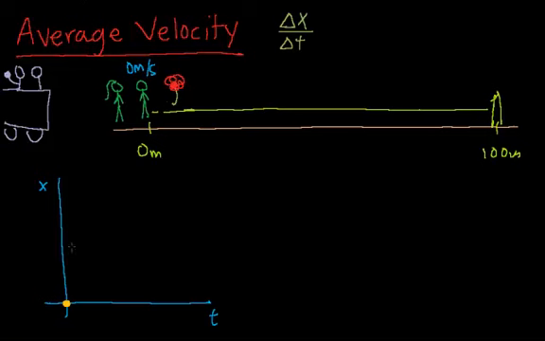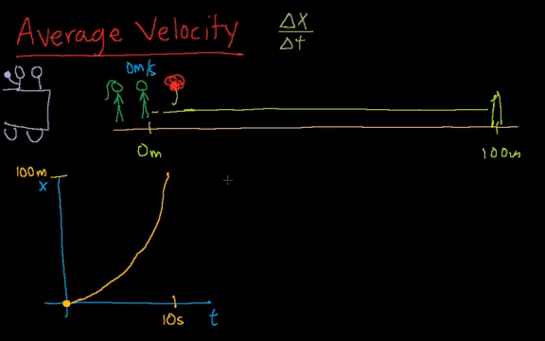So when he first starts running, he's very slow, and his change in x isn't much compared to his change in t. However, he's almost as fast as Usain Bolt, so he gets to 100 meters in 10 seconds. It's 10 seconds, and this is 100 meters. So you know that by the end, he's running pretty fast.